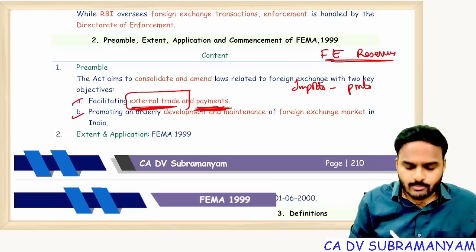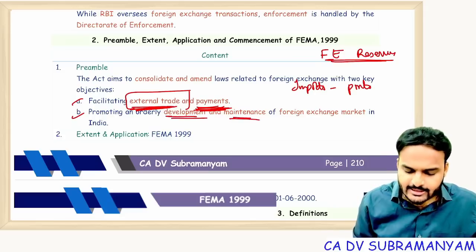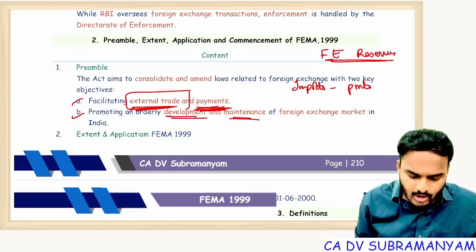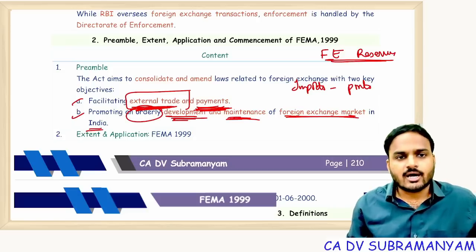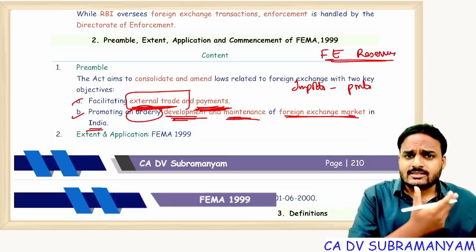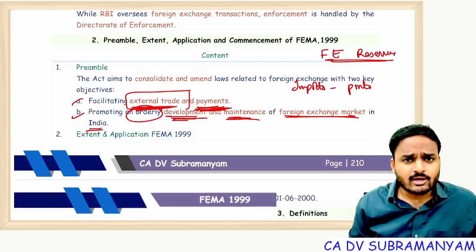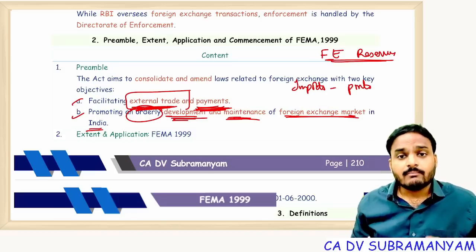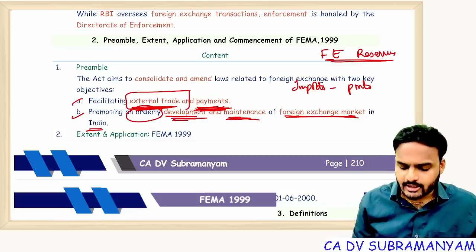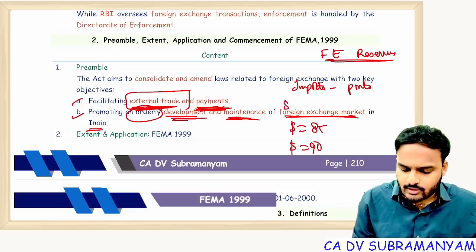The second key objective of FEMA is development and maintenance. What kind of development? Orderly development and maintenance of the foreign exchange market in India. Getting my point? If you ask what is the main objective of SEBI, SEBI's main objective is maintenance of the stock exchange market in India. But coming to FEMA, it is maintenance of the foreign exchange market in India: dollar value 85 rupees, 90 rupees, or 80 rupees.